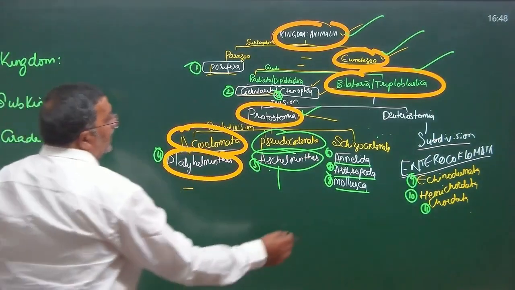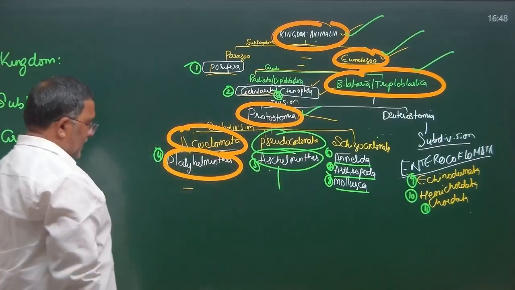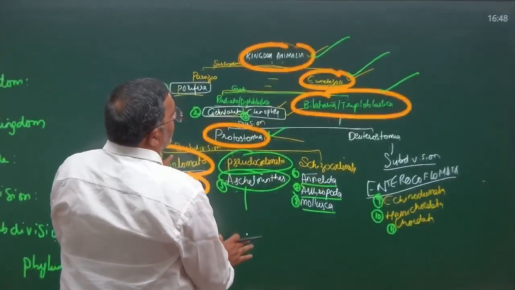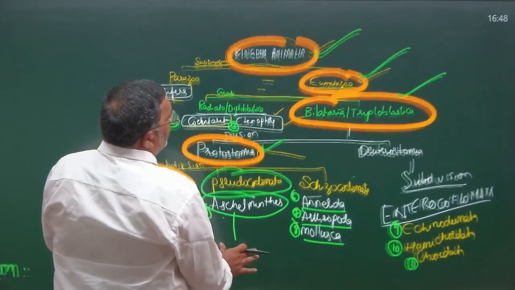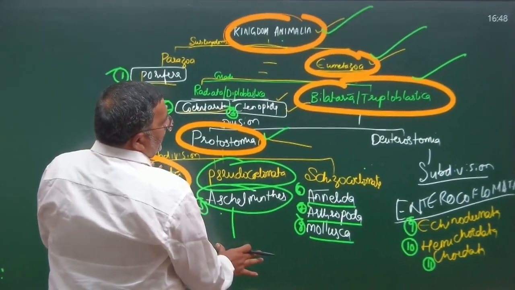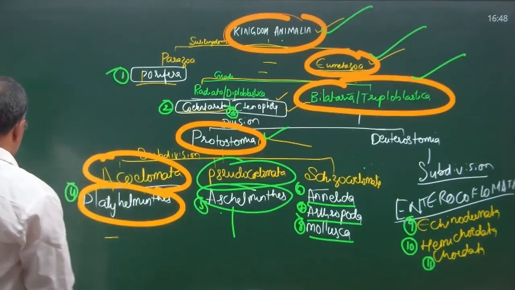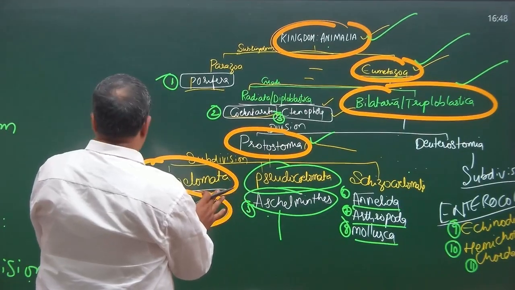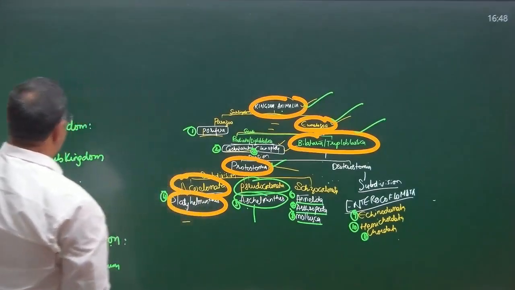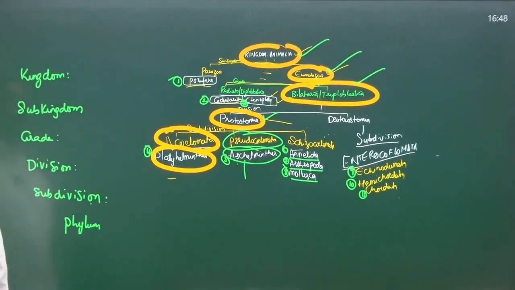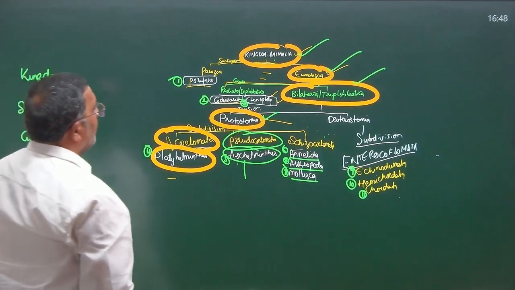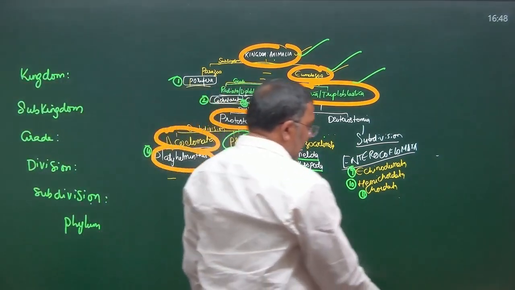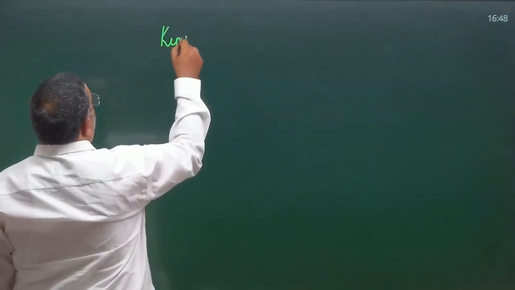For all the three, kingdom is Animalia, no doubt. Subkingdom, little size matters here, that you can see clearly. Okay, I do one thing. Let us reach there directly to avoid confusion.